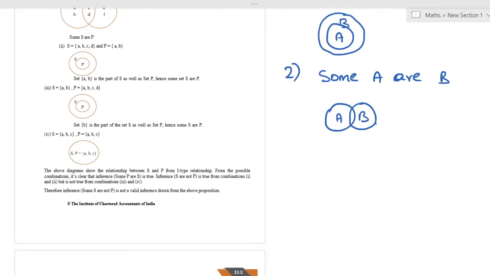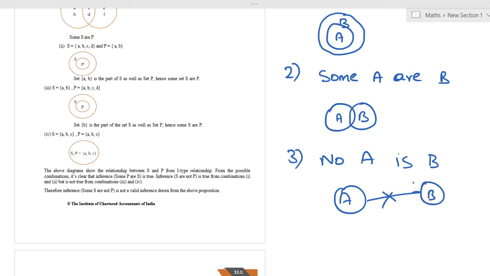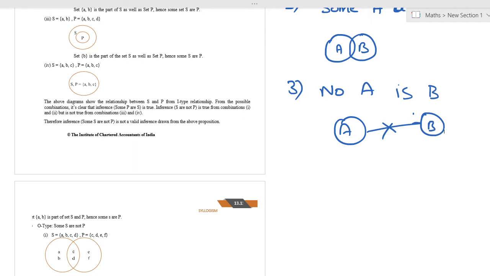And if no A is B, then follow this. And if you have some A are not B, then it generally doesn't give any conclusion.